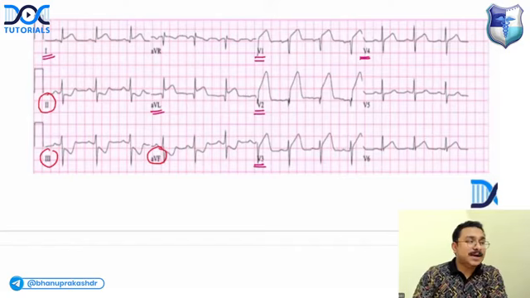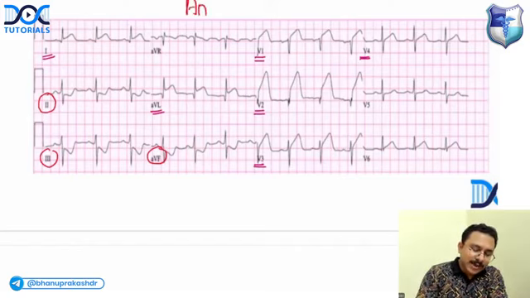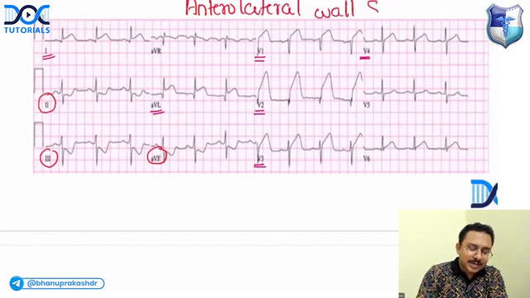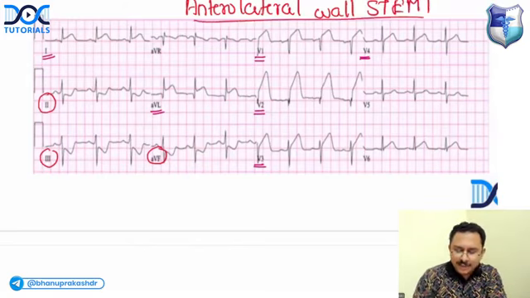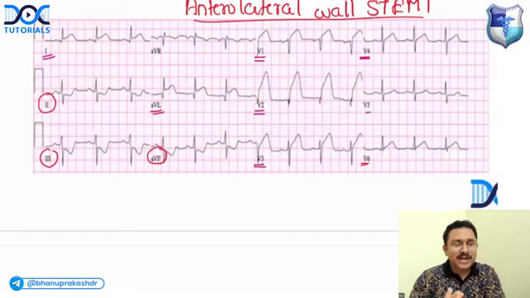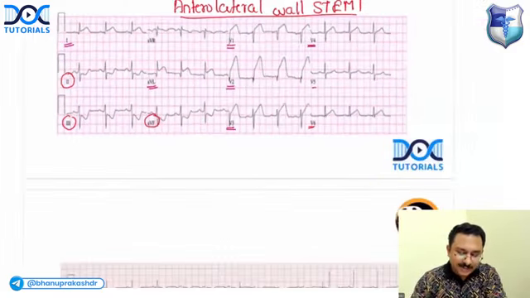Yes, it is anterolateral wall ST elevation MI. This would be an anterolateral wall. So what are the lateral leads? You've got lead 1, AVL and V5, V6. V5, V6 may not show significant ST elevation, but 1 and AVL definitely do. So I can say it is anterolateral wall ST elevation MI.